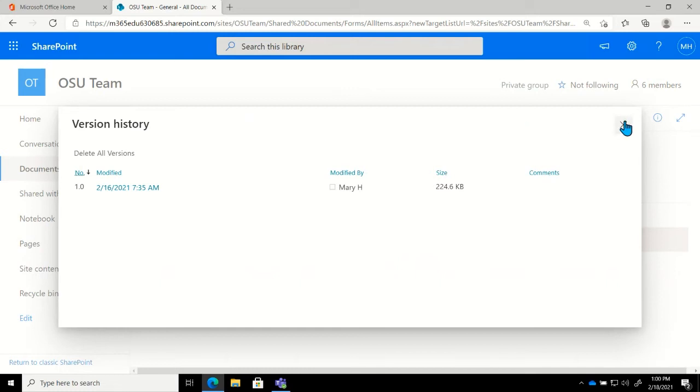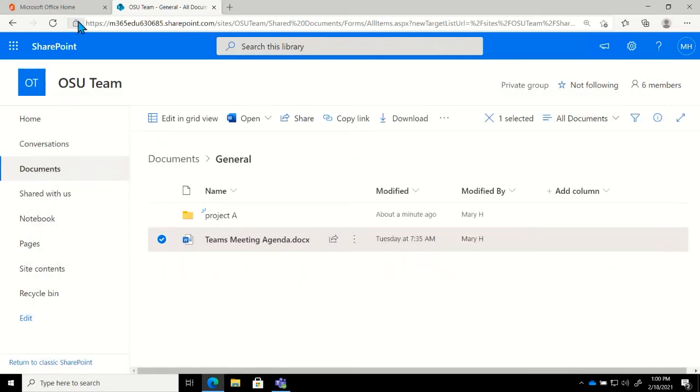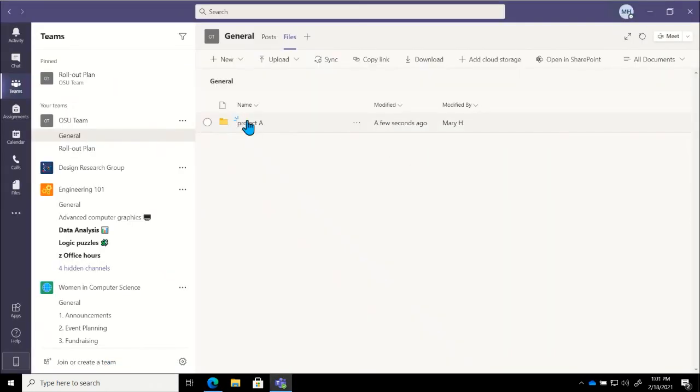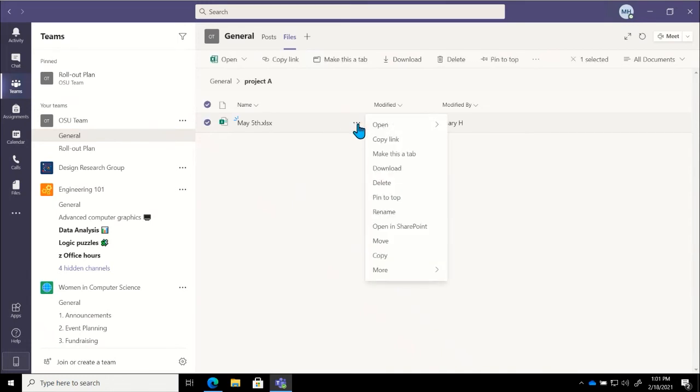Now, the really nice thing about this, right? If I go back into Teams for a moment, if I want to open up a file to work on, I can do that from inside of Teams. It'll open up in Teams. I don't have to jump between programs, which is great. But if I am more comfortable working in the desktop application, I can still open this file up there and work on it.